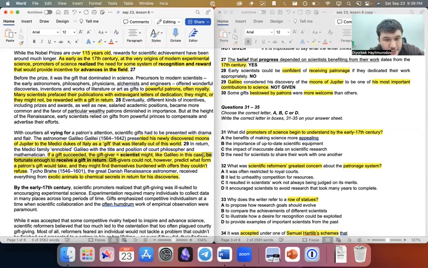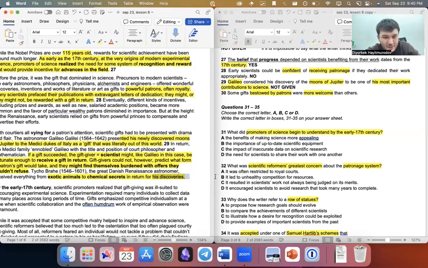Gift givers could not, however, predict what form a patron's gift would take. Patron here is the king. They wouldn't know what kind of gift they would receive in return. They might find themselves burdened with offers they couldn't refuse. You are being given a gift, but that's not such a good gift, right? But it's given by the king. You cannot say no, because otherwise the king kills you. You know, Tycho the Brave, the great Danish Renaissance astronomer, received anything from exotic animals to chemical secrets in return for his discoveries.